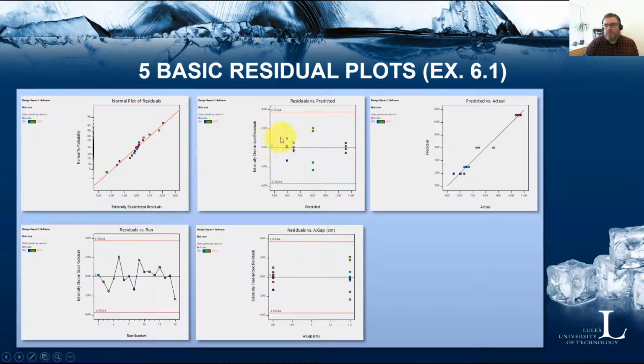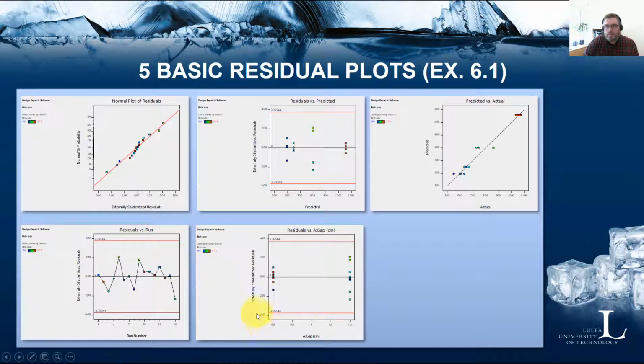Sometimes we're looking to see if there is some sort of funnel shape like this, which is quite common, that with higher predicted values you would get an increased variance in the residuals. Doesn't seem to be that in this case. Then you have residuals versus run order to check if the model's predictive performance changes over time as the experiment was performed, which might be an indication of something strange happening during your experiment.